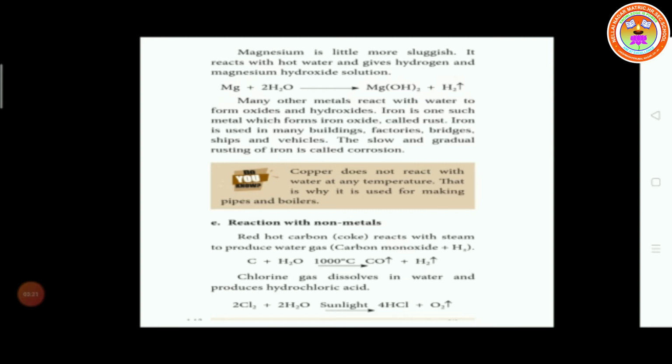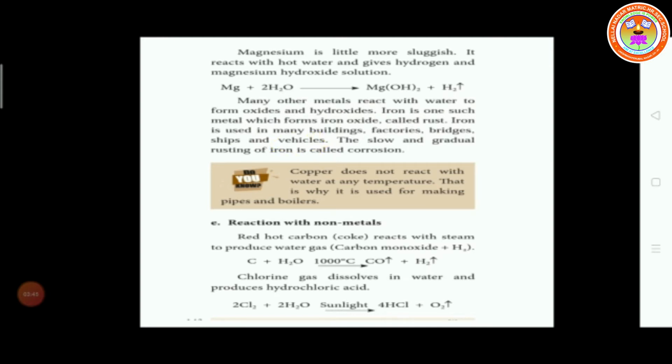Many other metals react with water to form hydroxides and oxides. Iron is one such metal, forming iron oxide, called rust. Iron is used in many buildings, factories, bridges, ships and vehicles.